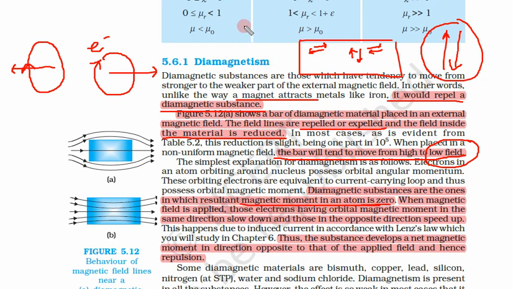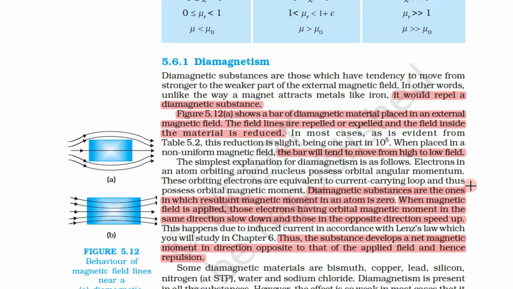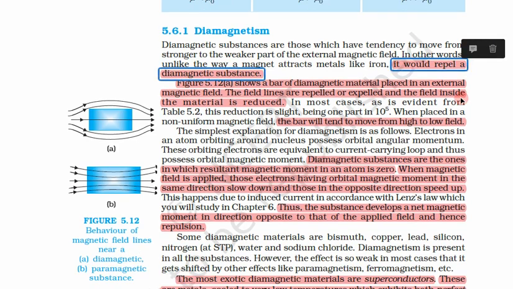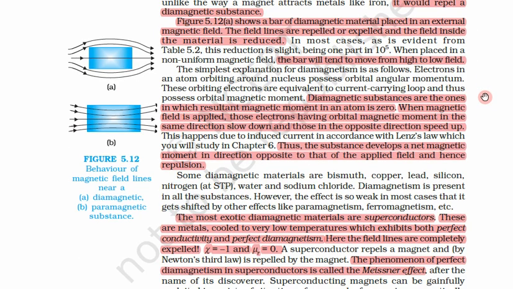If one is on the positive side, another one is on the negative side. One is right, another must be left. So in a diamagnetic material, the magnetic moment of the electrons is always zero, because both are in opposite directions.